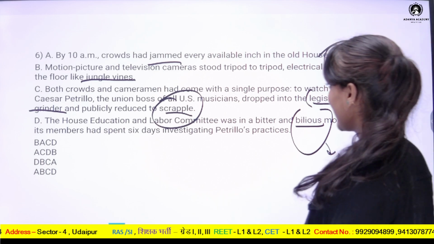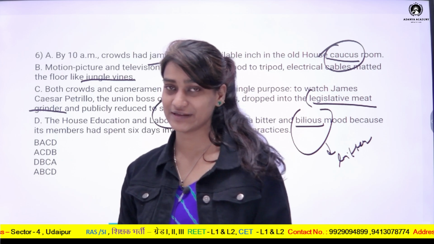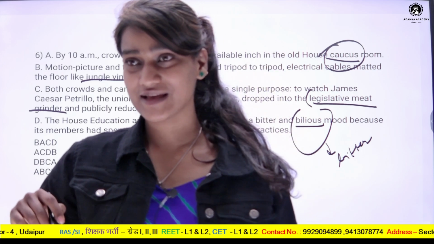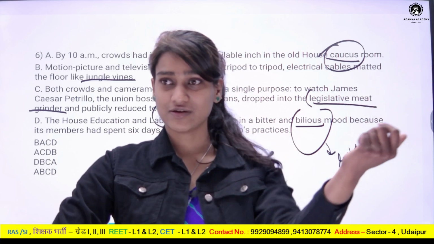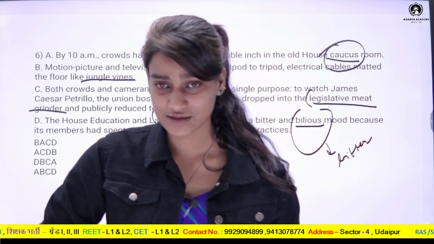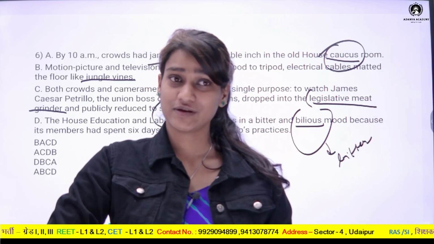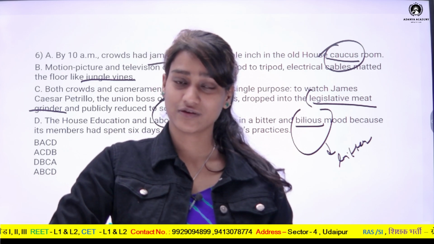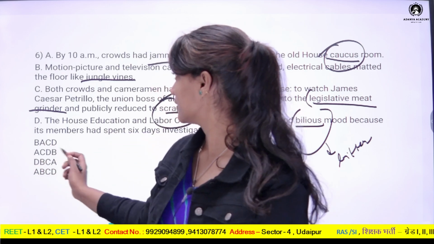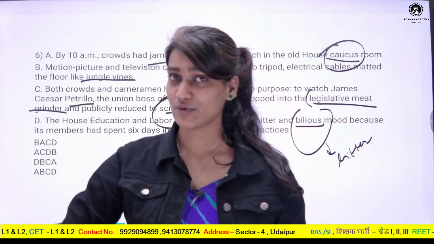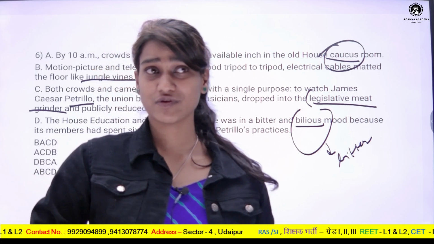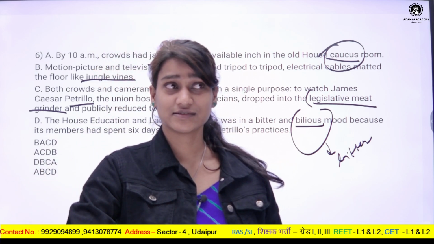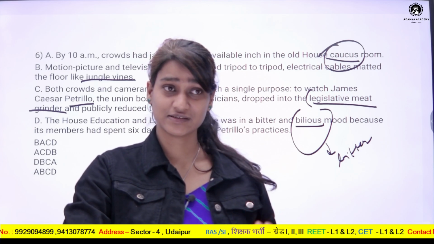So first, what happened that there was one person here, Patrillo, who has actually not done good work, and people ने investigation start किया कि this person Patrillo के कारण हमें क्या क्या प्रॉब्लम आ रही है. तो जब इन्वेस्टिगेशन स्टार्ट हुआ तो पता चला कि उसने क्या क्या किया. What he did, he actually created a situation of legislative meat grinding etc.